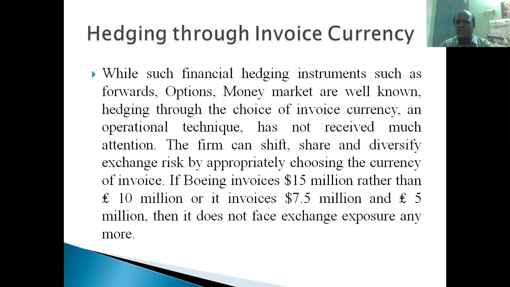That is a way. If Boeing invoices $50 million rather than 10 million pounds, or it invoices $7.5 million and 5 million pounds, half of the amount will be in my currency, half of the amount will be in your currency. You pay me like this, right? That is also another way of hedging the exposure, right? So hedging the foreign currency exposure: if Boeing invoices $50 million rather than 10 million pounds, or $7.5 million and 5 million pounds, then it doesn't face any exchange exposure, right?